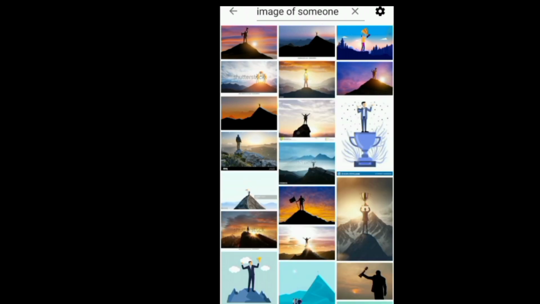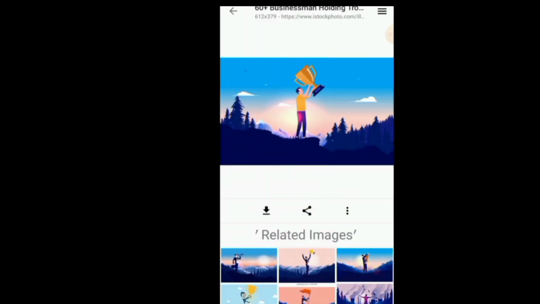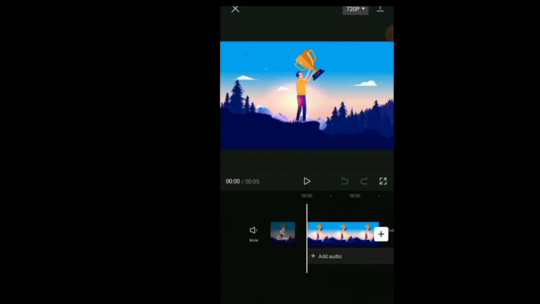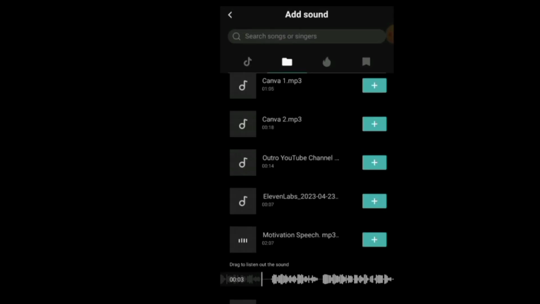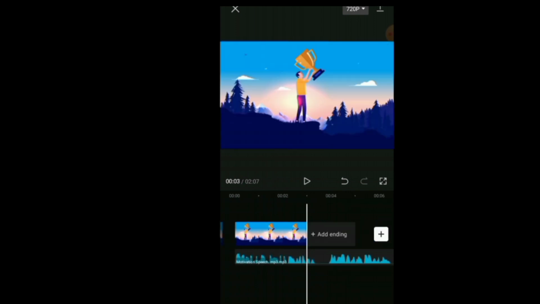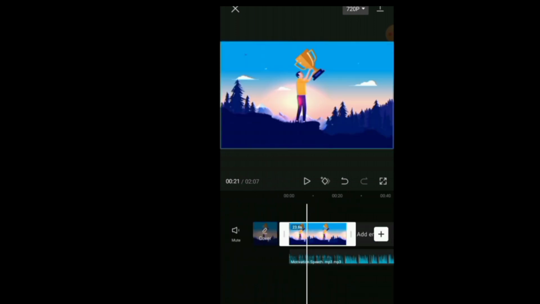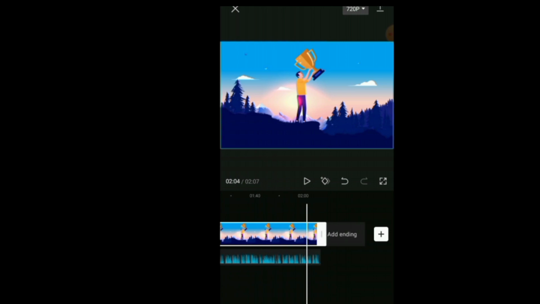After the download was complete, I opened CapCut video editing software and clicked on the new project. I selected the previously downloaded image on this timeline, clicked on the sound button, and selected the downloaded audio script. To complete the timeline to the duration of the audio voice, I clicked on the export option and exported this video completely.